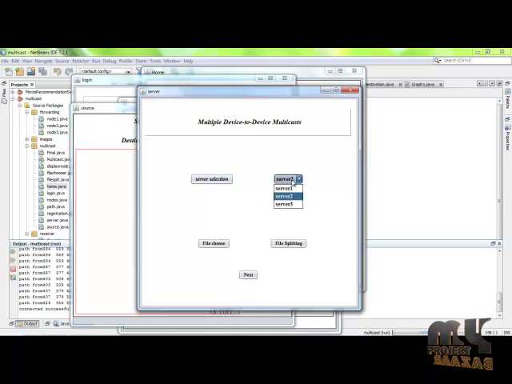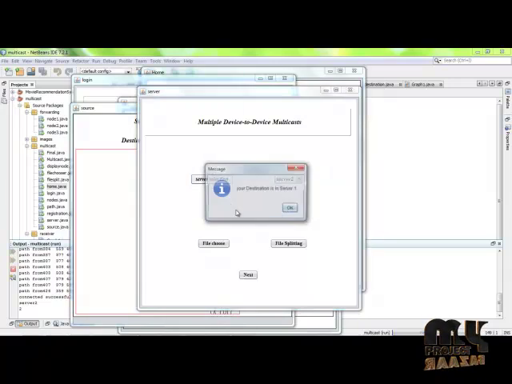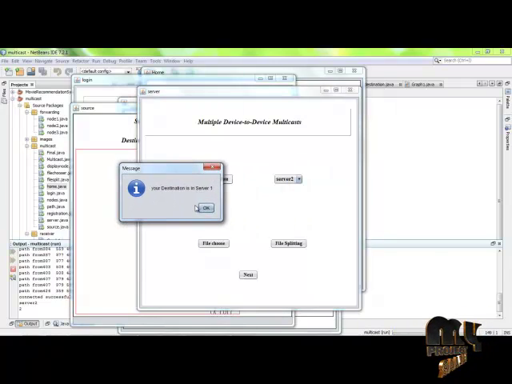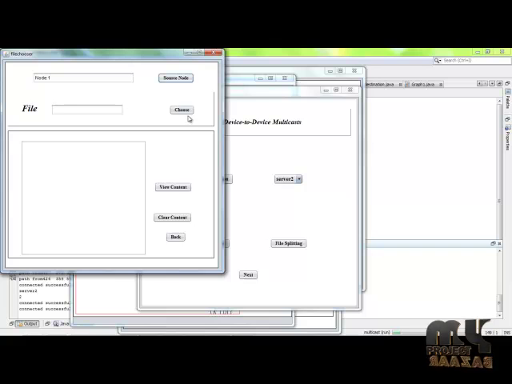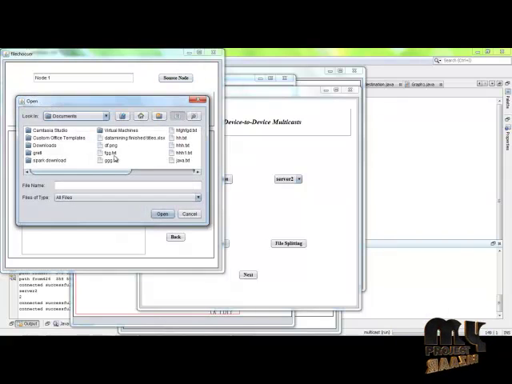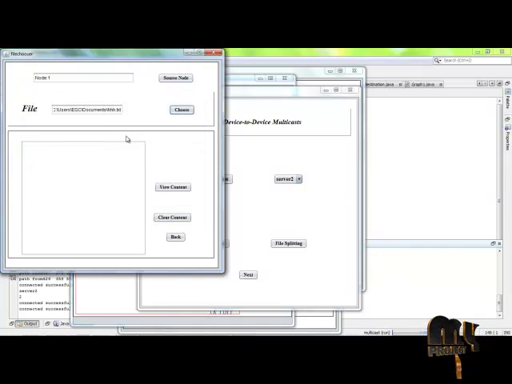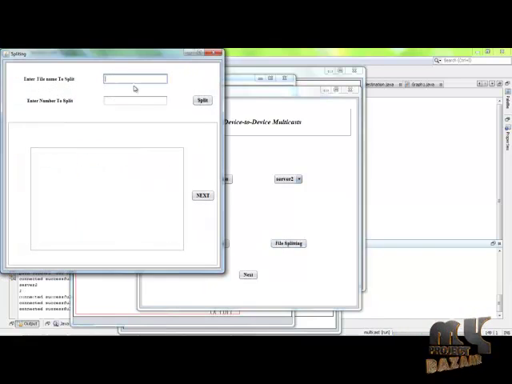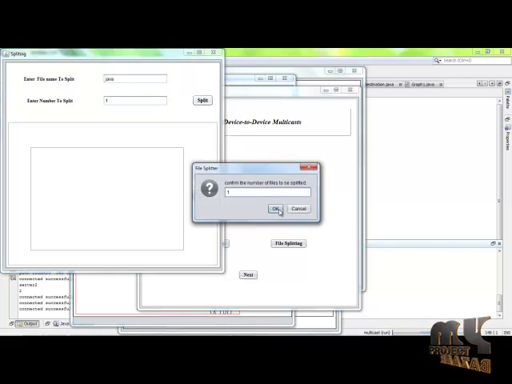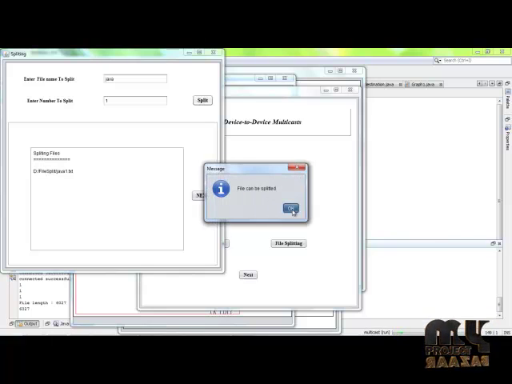Here I'm selecting server 2 as my allocation, but the destination can be allocated to server 1, so that the server is considered idle. So we can further use server 1 as a service. The file can be chosen by a source. I'm choosing a certain file, and after that the file can be split. I split the file into a certain number of parts. This is the confirmation of the file. The file can be split.